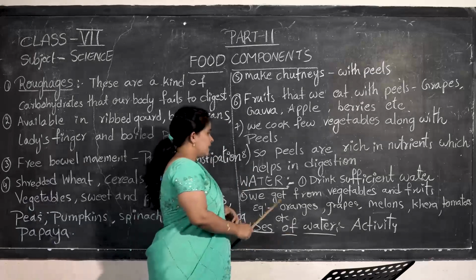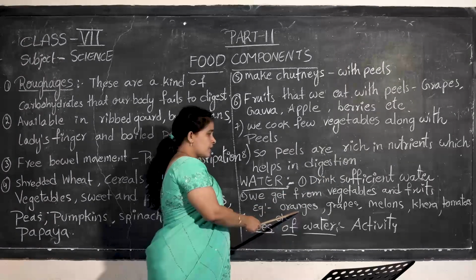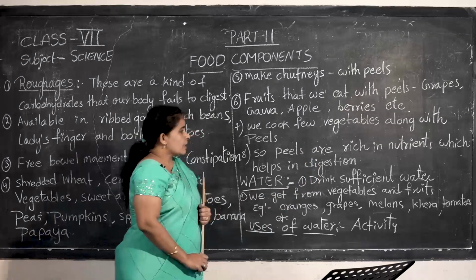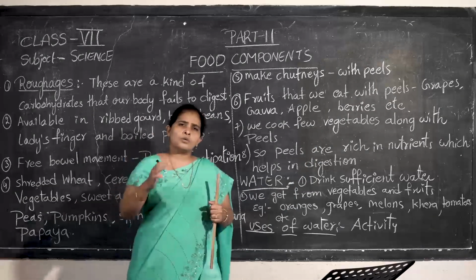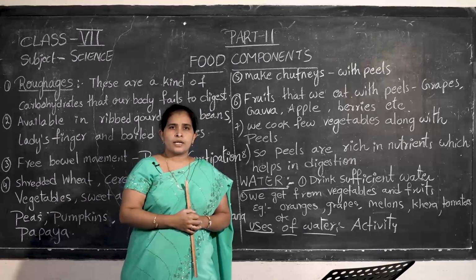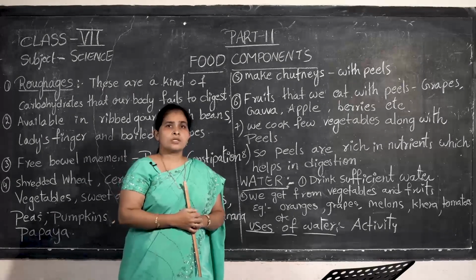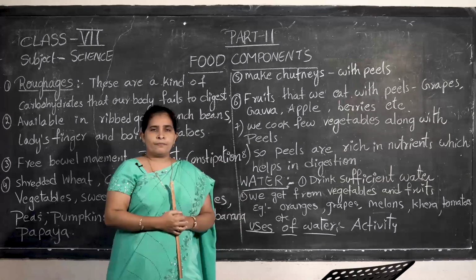We find water in grapes, oranges, melons, kheera, tomatoes, and so on. Almost all the fruits and vegetables contain water, so through vegetables and fruits also we get water.